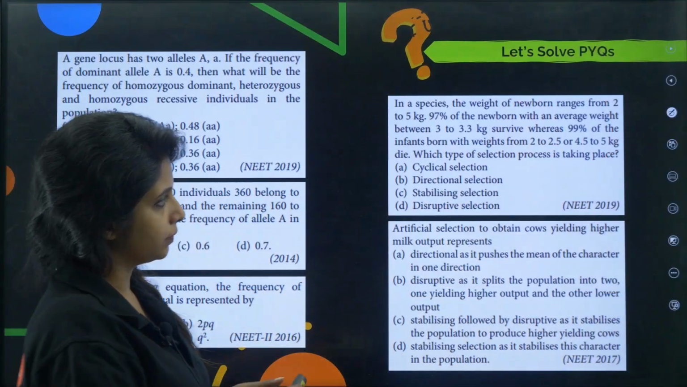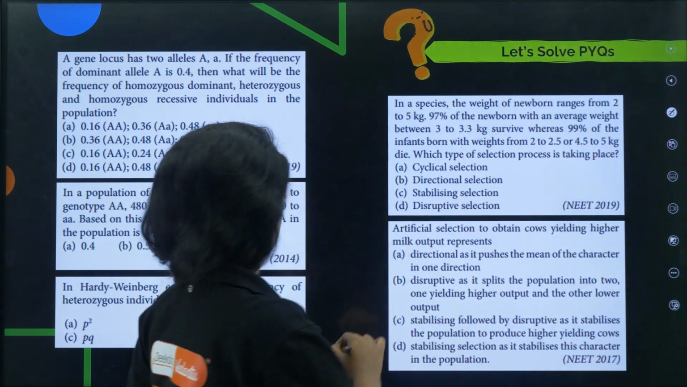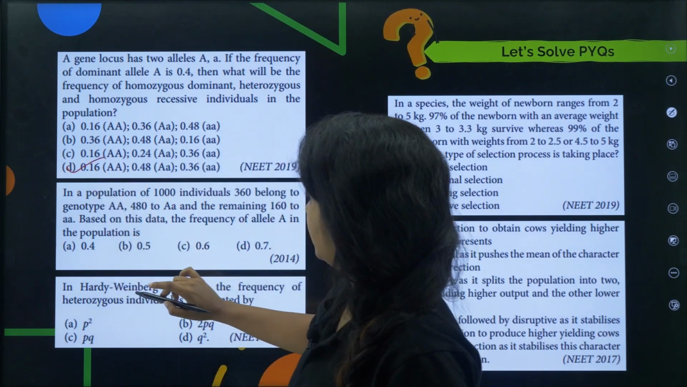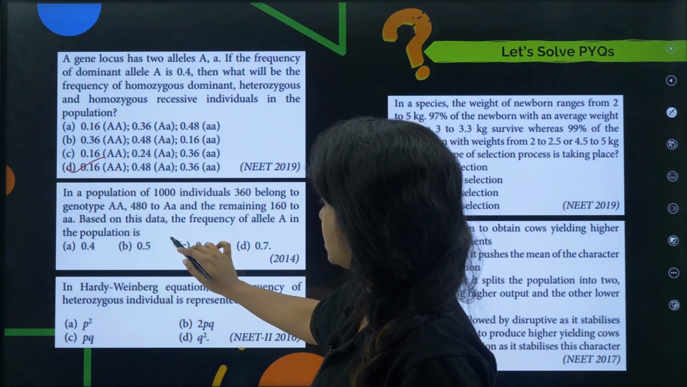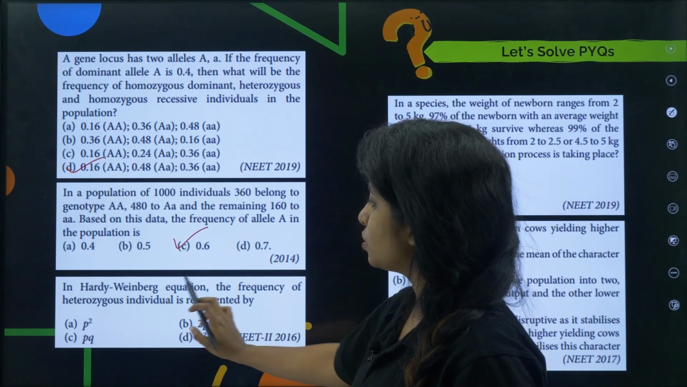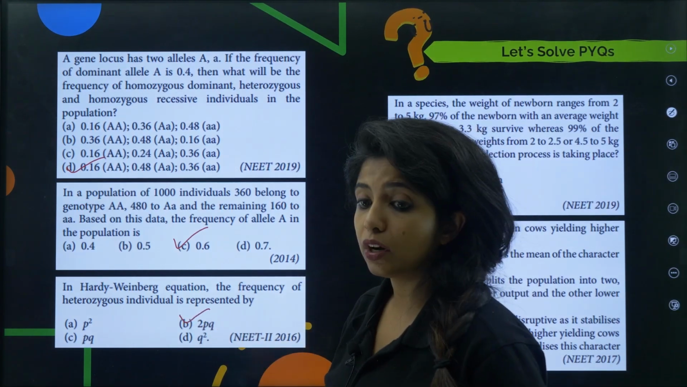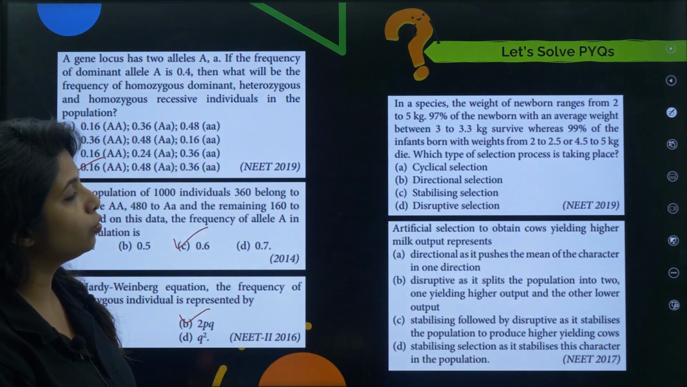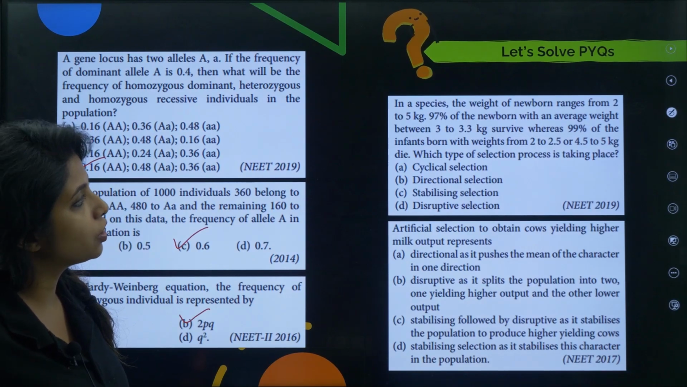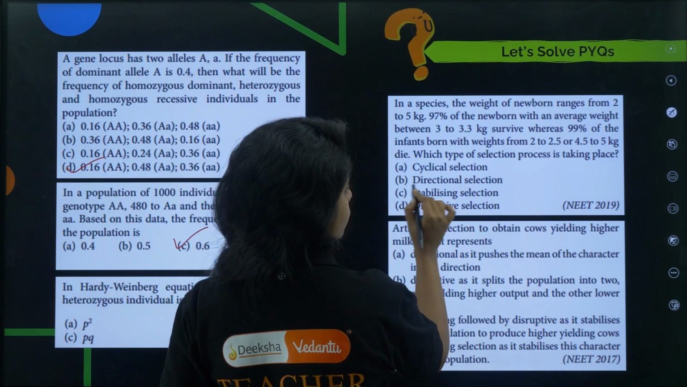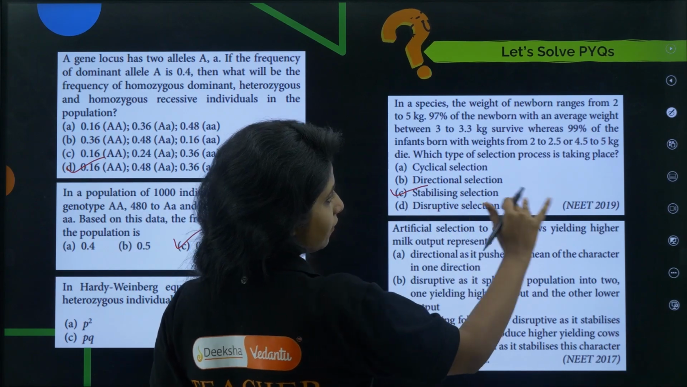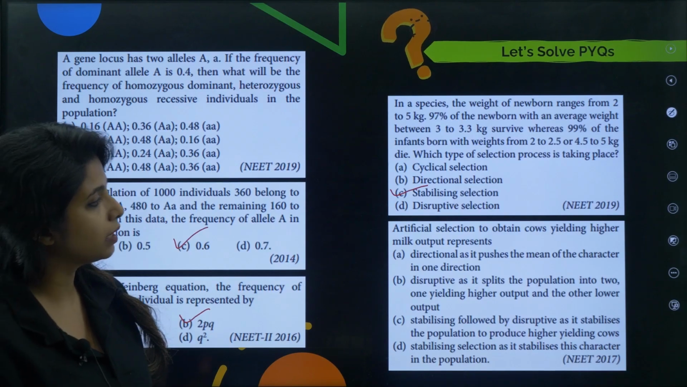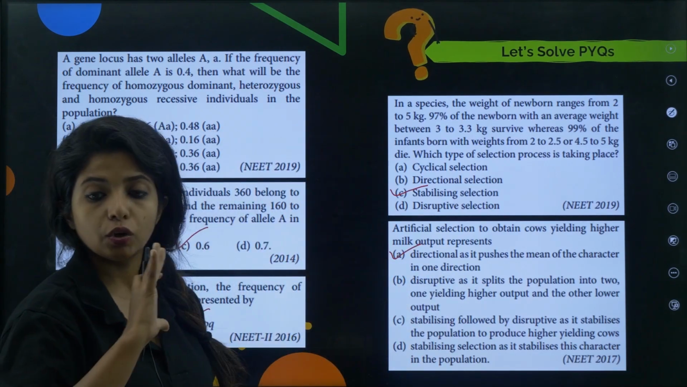Over here we can mark the answers so that anyone who wants to see the answer, they know it. So gene locus, for this the answer was this. For this, in a population of 1000 individuals, it was 0.6. In Hardy-Weinberg equation, the frequency of heterozygous individual is represented by 2PQ. Heterozygous is always 2PQ. Now, in a species, the weight of newborn ranges from 2 to 5 kg. 97% of the newborn have an average weight between this. So over here we saw it was stabilizing selection because the average one was selected. Now, artificial selection to obtain cow yielding higher milk output represents directional selection as it pushes towards one direction.